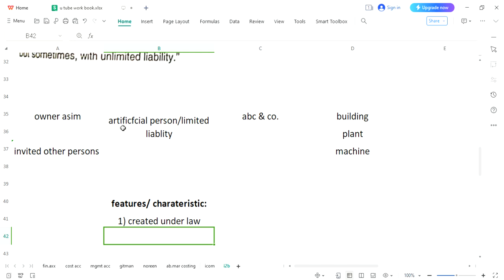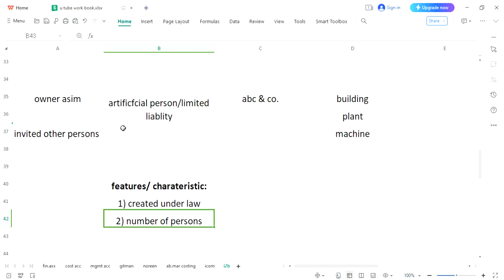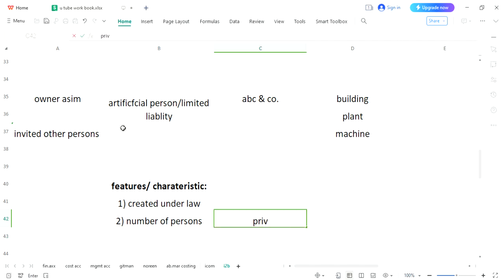Now, second is number of persons. All right, different companies we will see. Some of the companies would be private limited companies, or we will discuss single owner company, and then we will have public limited company.